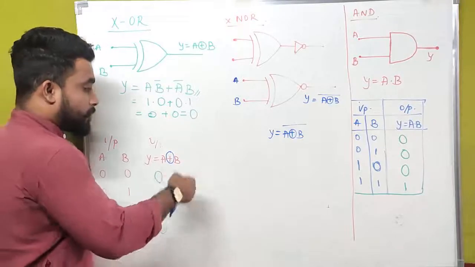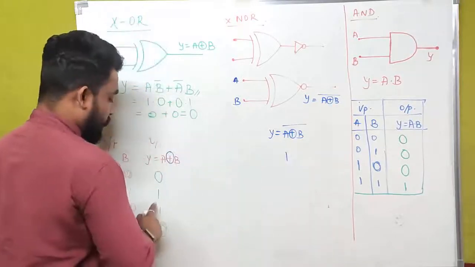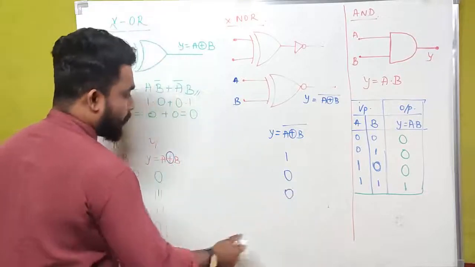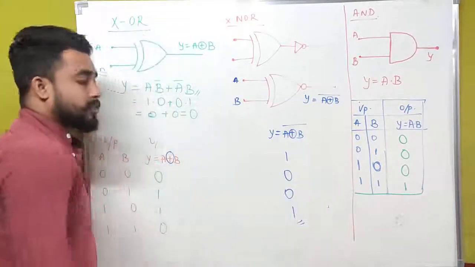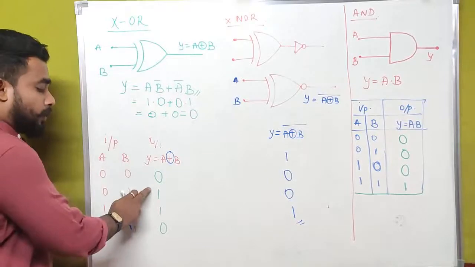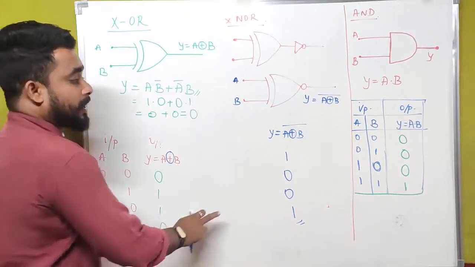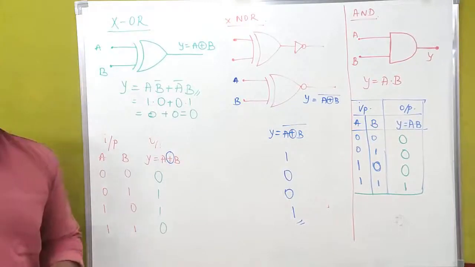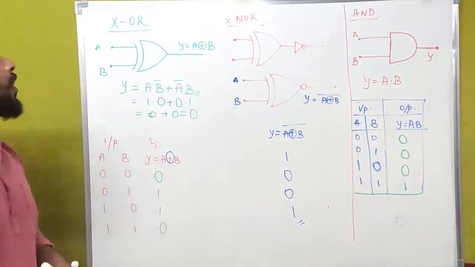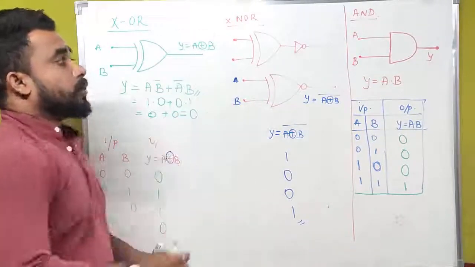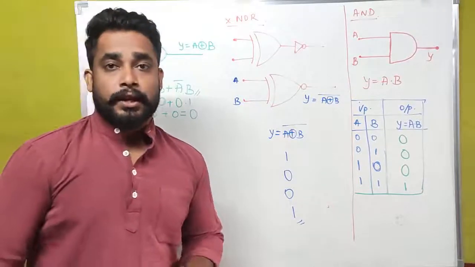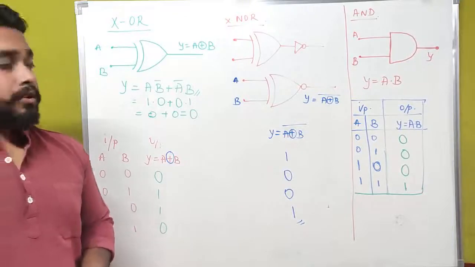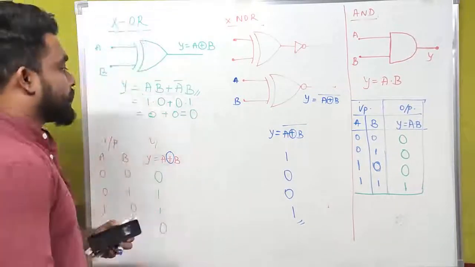Here if we have 0, that has to be 1: 1, 0, 0 and 1. In case of the XOR gate we have 0, 1, 1, 0. In case of the XNOR gate that has to be 1, 0, 0, 1, the inversion of the XOR gate. Actually this is all about the logic gates of our digital electronics. And the only remaining thing is IC.